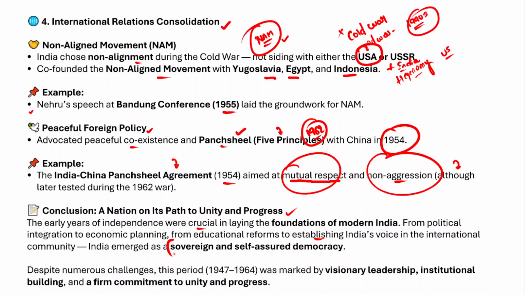Despite all these challenges that India faced politically, economically, in terms of education and international relations, the period from 1947 to 1964 was marked by visionary leadership, institution building, and a firm commitment to unity and progress. So that's all in this lecture, and thank you so much.